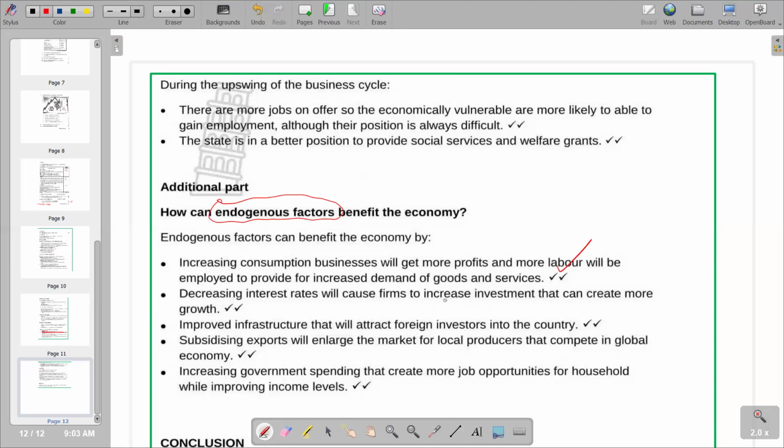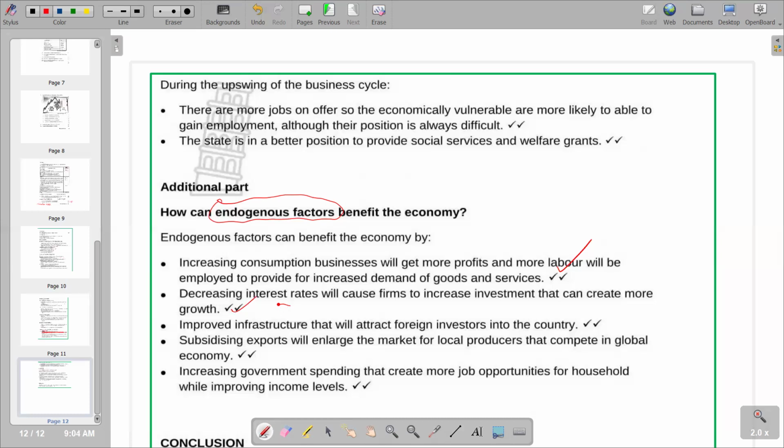Secondly, decreasing interest rate growth. So when interest rates are decreasing, remember interest rates represent the cost of borrowing. So when they are decreasing, it means it's now cheaper to access funds. So firms can access funds, they expand their production capacities, and they create more growth. So basically, that's what we have.